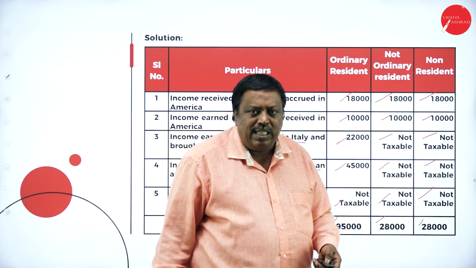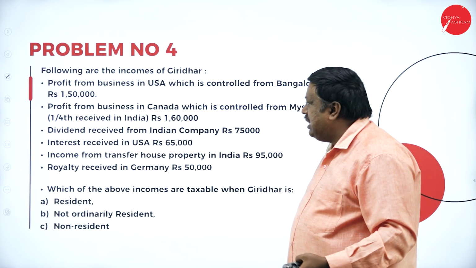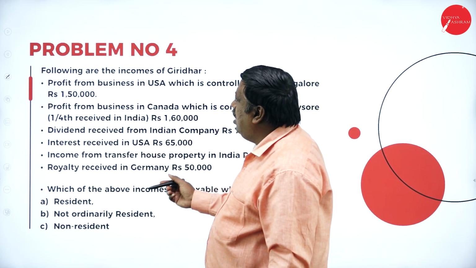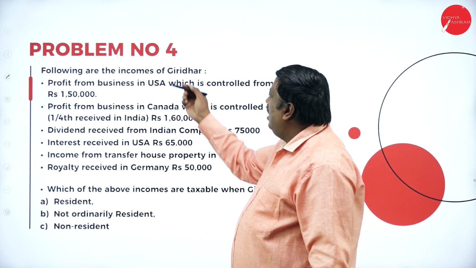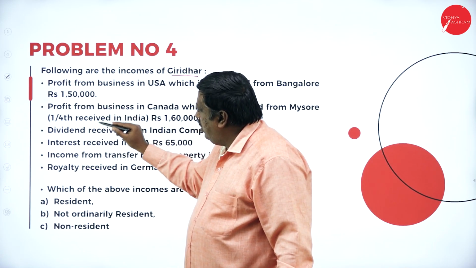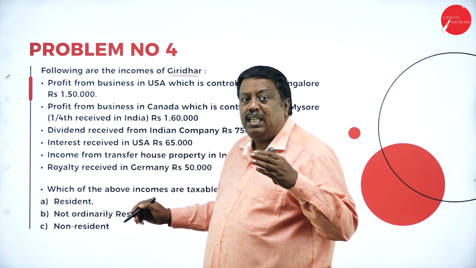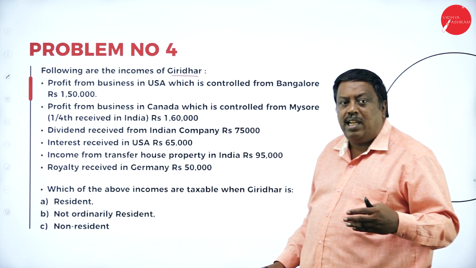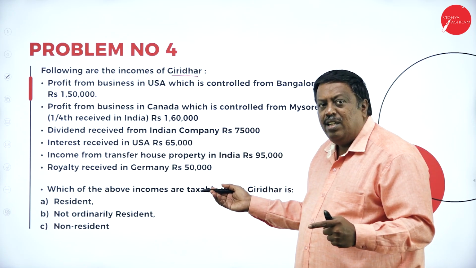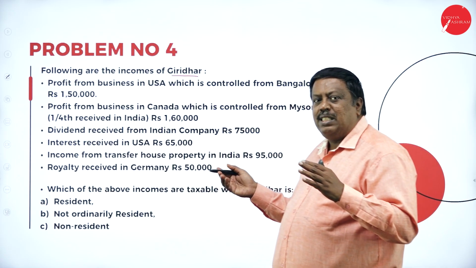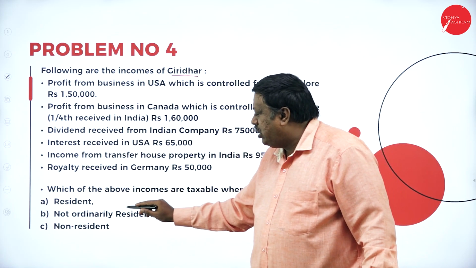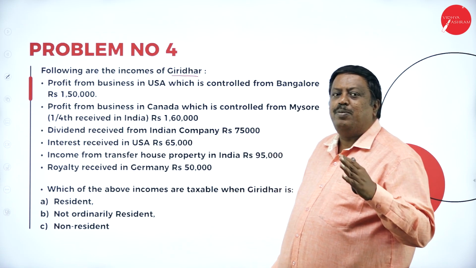So let us go to the next problem where we can understand easily and which will support you people to learn the concept. See here, in the fourth problem, I'm Mr. Giridhar. I'm giving you six different types of sources of income. Understand properly. The points have been changed here, and the concept is the same. If I'm a resident, ordinary resident, what is my total income? Not ordinary resident and non-resident, what is my total income?